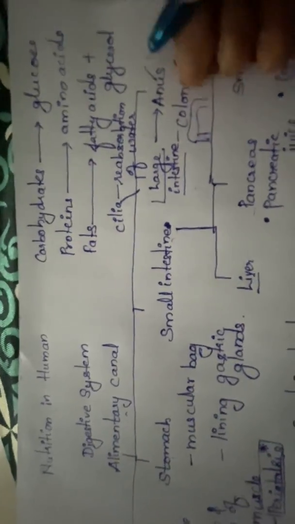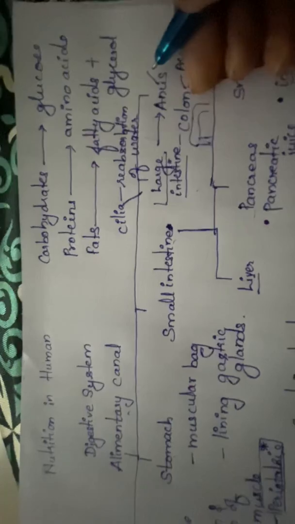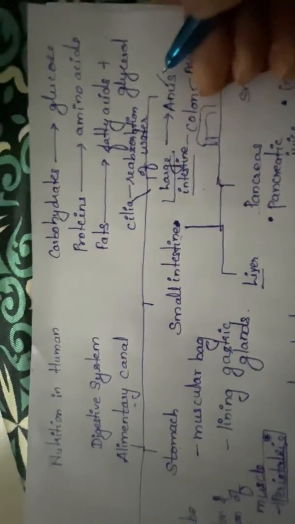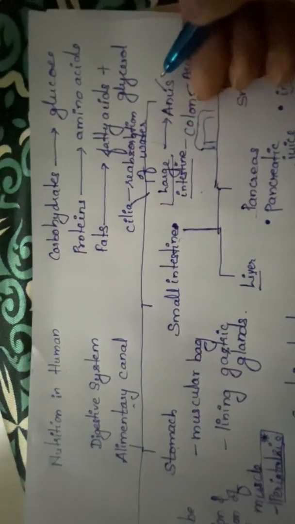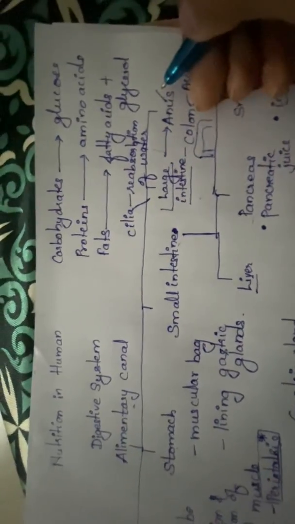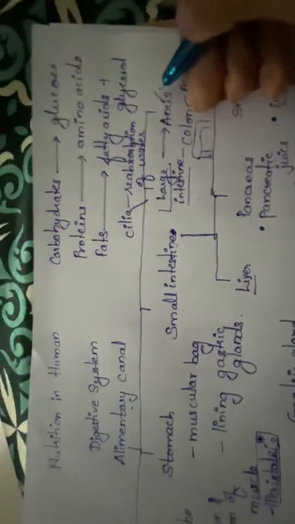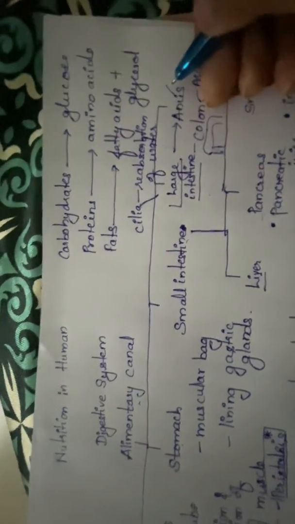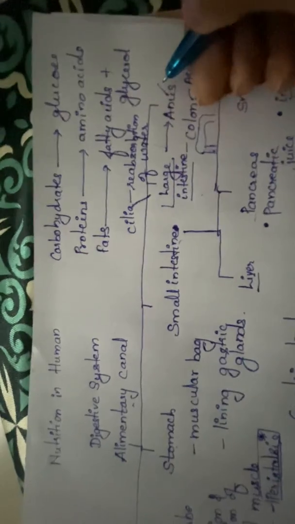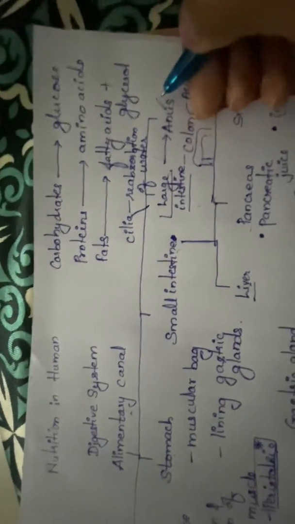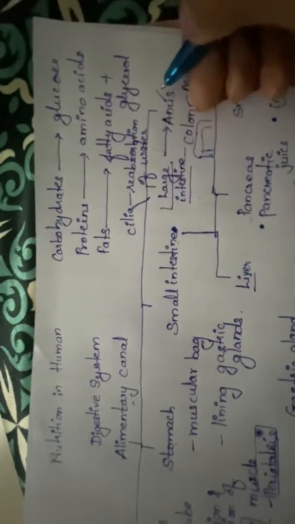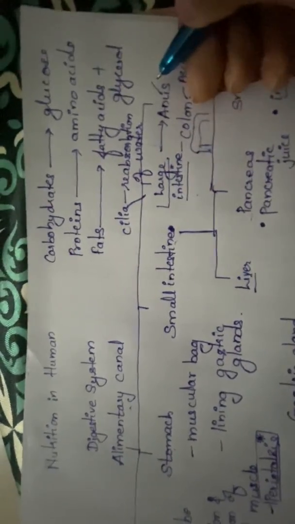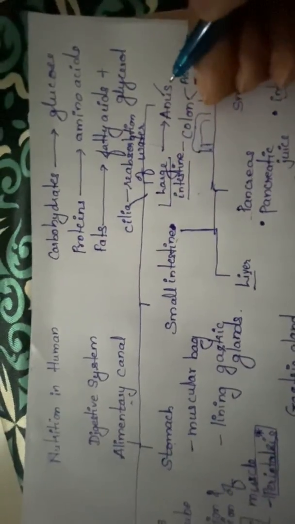From the anus, the undigested food is expelled out of the body. That process is called egestion. For expelling the waste product from the anus, there are anal sphincters present which guard the exit of waste materials from the body.